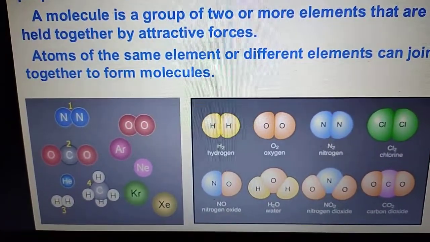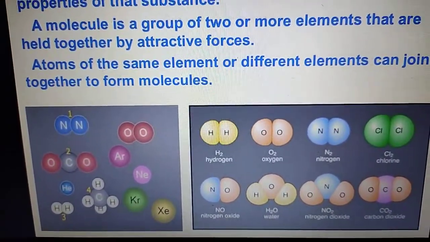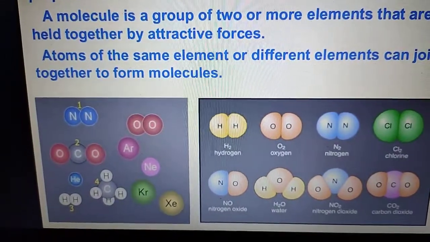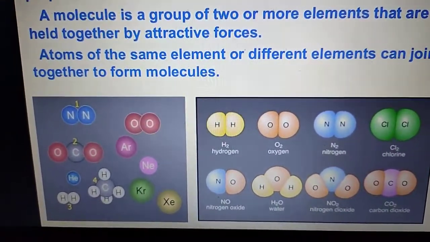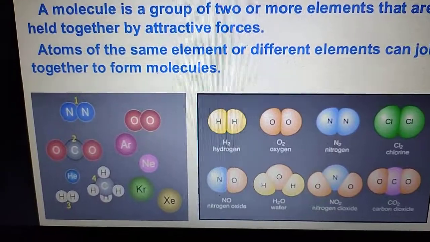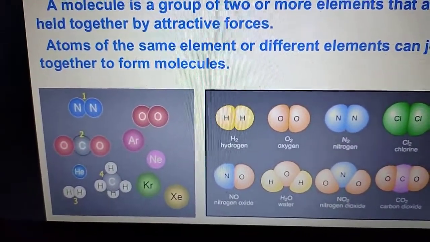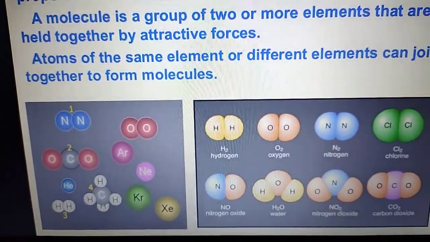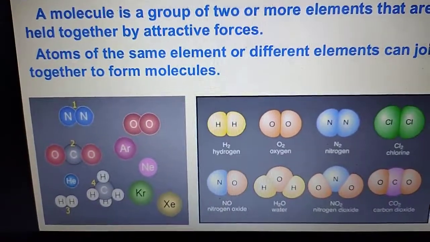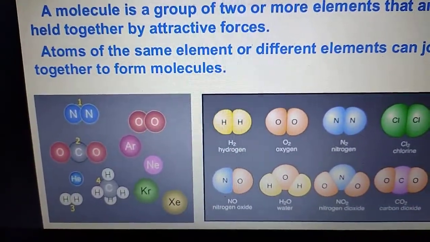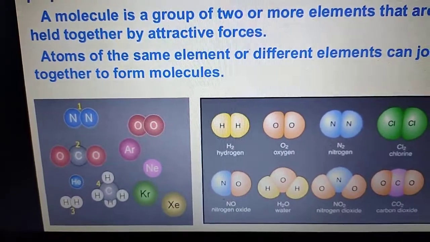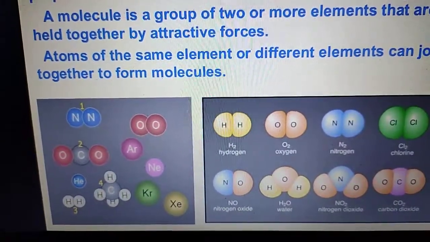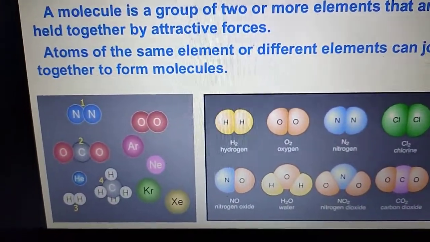Two atoms of hydrogen and 1 atom of oxygen combine to form an H2O molecule. 1 atom of nitrogen and 1 atom of oxygen combine to form nitrogen oxide. And in CO2, 2 atoms of oxygen combine with 1 atom of carbon to form a carbon dioxide molecule.